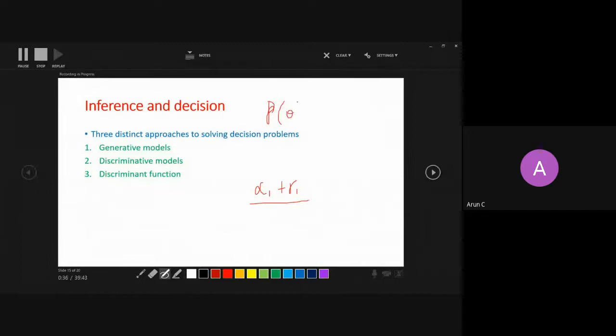that is a beta distribution. We have kept it theta to the power beta 1 minus 1, and 1 minus theta to the power beta 0 minus 1, right? So when you take this probability and maximize it, what you will get is alpha 1 upon beta 1 plus alpha 1 plus beta 1 plus alpha 0 plus beta 0, right? Beta 0.